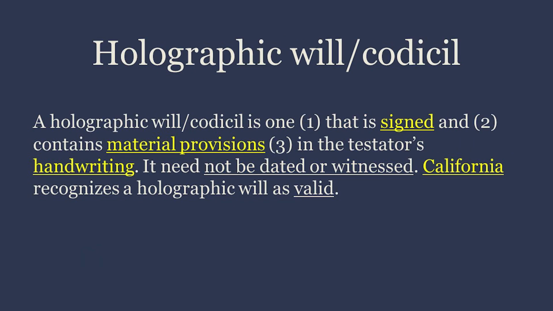Holographic will, codicil. A holographic will or codicil is 1. signed, and 2. contains material provisions, 3. in the testator's handwriting. It need not be dated or witnessed. California recognizes a holographic will as valid.